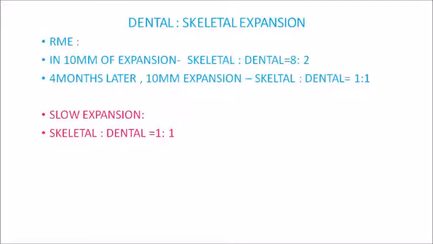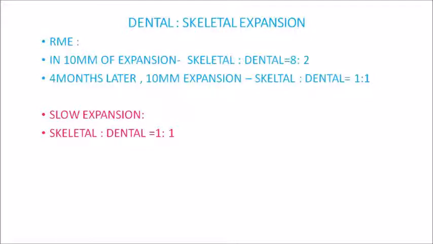So that is how the ratio of expansion is achieved in the initial month. But after 4 months, even though the 10 mm of expansion will still be achieved, here the ratio of skeletal and dental expansion will now be 1:1. That is, the amount of expansion achieved dentally and skeletally will be equal. Whereas in slow expansion, from the beginning to the end, the ratio of expansion achieved skeletal and dental remains equal. So in the net effect at the end of the day, the amount of expansion achieved after 3-4 months for RME as well as in slow expansion, the amount of expansion achieved skeletal and dental always remain the same.